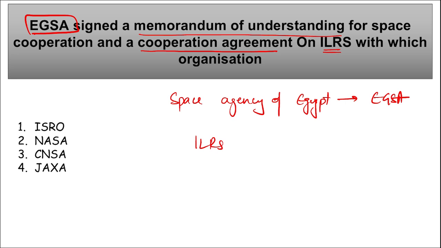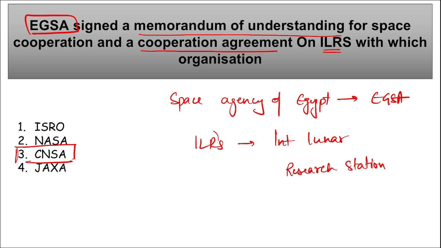What is this ILRS? It is the International Lunar Research Station. To set up this International Lunar Research Station, EGSA, the Egyptian Space Agency, recently signed a memorandum of understanding with CNSA, the China National Space Administration.